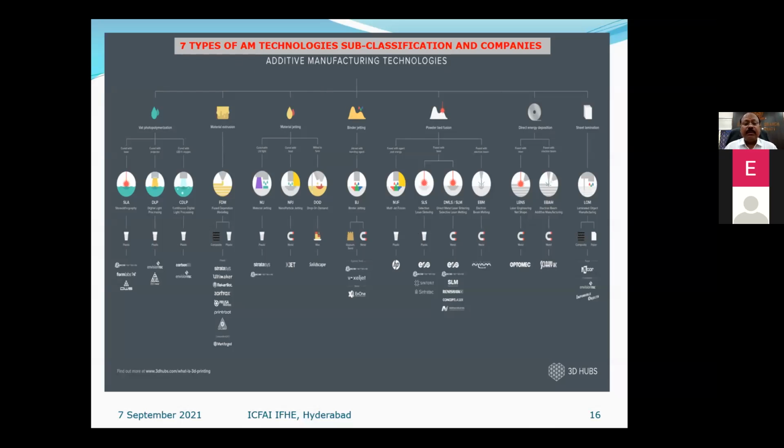Additive manufacturing technologies, because all are at one place. So it is given by 3D Hubs. But anyway, capital letters are there that we can see. If we make different slides, it will not look like a continuation. So at once we could see the 7 types of AM technologies.